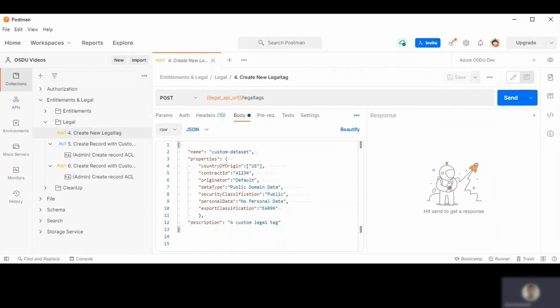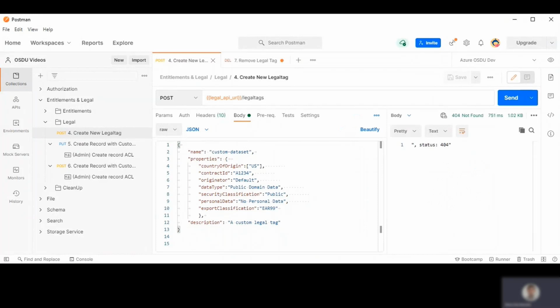Now let's use the legal service and try to create a legal tag. Here you can see a list of parameters that you should populate to ingest a legal tag. The name is internally used to link a record with this legal tag. Other parameters describe the legal tag itself. And please note that the data partition is added in the first part of the name.